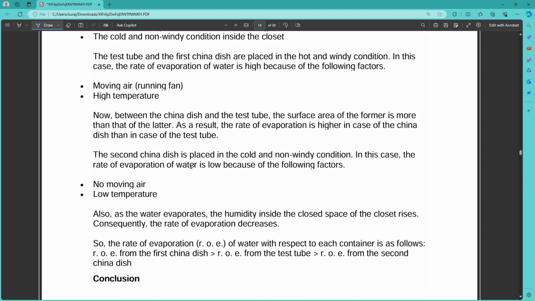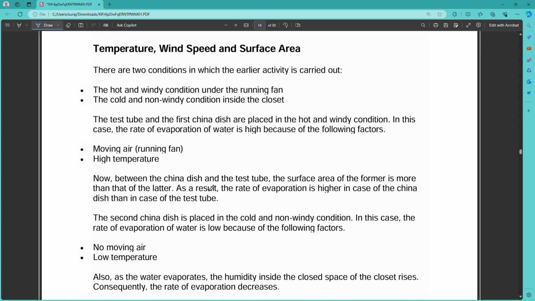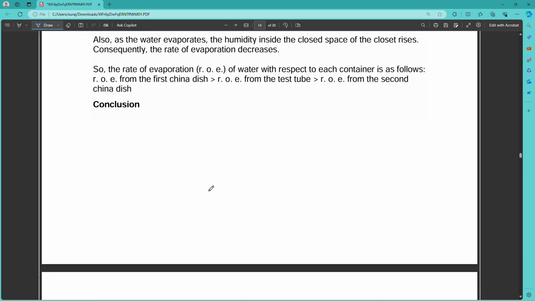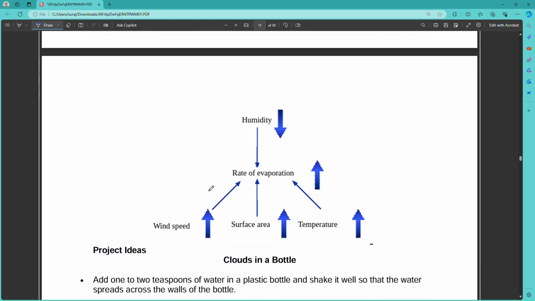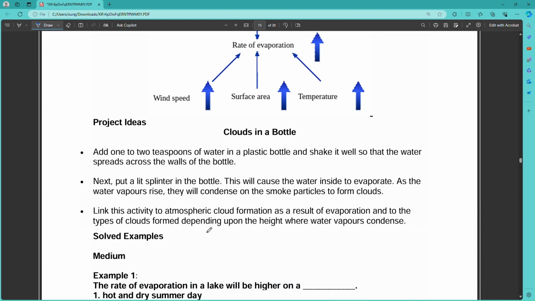The second China dish is placed in the cold and non-windy condition. In this case, the rate of evaporation of water is low because of the following factors: no moving air, low temperature. So these are the cases where you can observe the effect of wind speed and surface area on vaporization. This is the example of clouds in a bottle: humidity, rate of vaporization, surface area, temperature and wind speed.